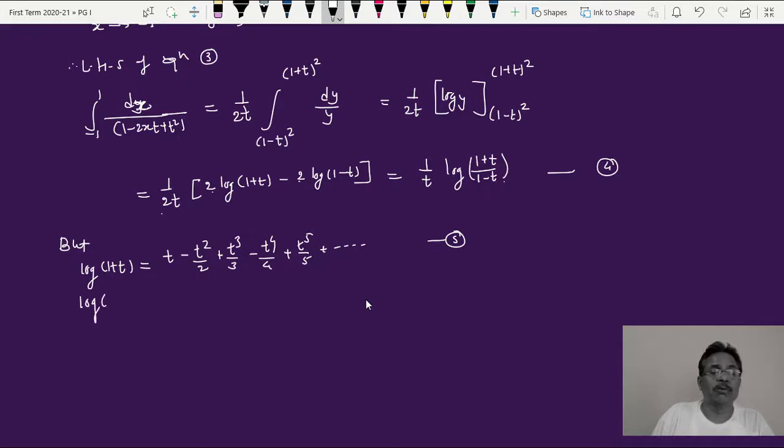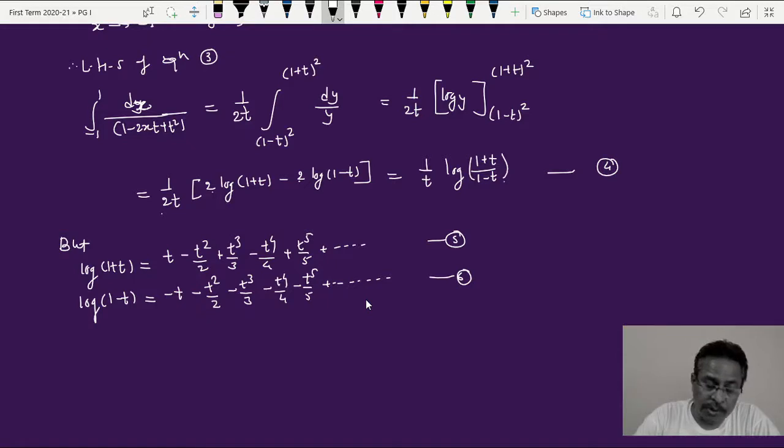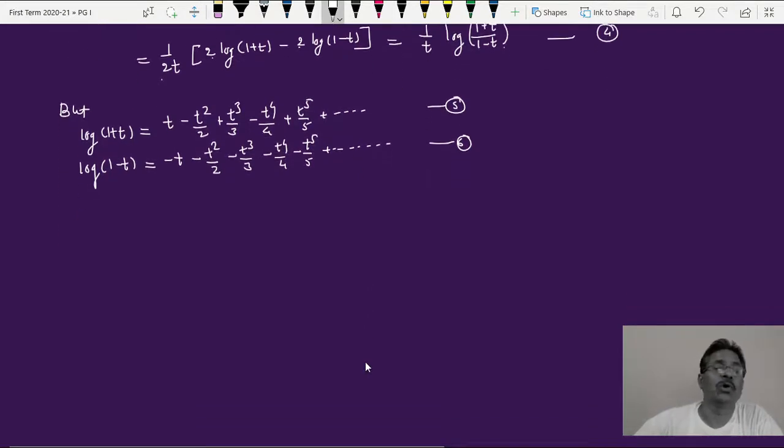Similarly, another series, log of 1 minus t. This is also simply written as minus t, all terms are negative, minus t square upon 2 minus t cube upon 3 minus t raised to 4 upon 4 minus t raised to 5 upon 5 and so on. So this is my equation 6. So this is another important part. You must understand or know that this log of 1 plus t is expressed by this power series as shown by equation number 5. Log of 1 minus t is expressed by this power series as shown by equation number 6.